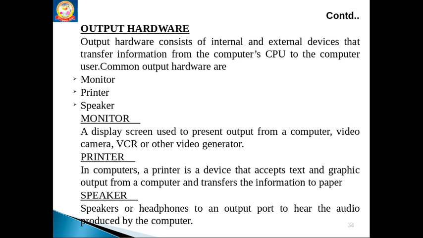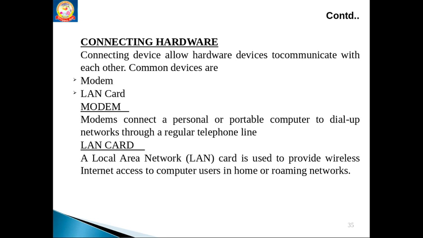Whenever a computer wants to give some information to the user in any form, it displays it over the monitor. And if a computer wants to give a hard copy form of the information to the user, we use a printer. Printer will print all the information on paper and that can be used by the user as a hard copy. Speaker, if you want to hear some audio data from the computer, we use speakers. This is output hardware.